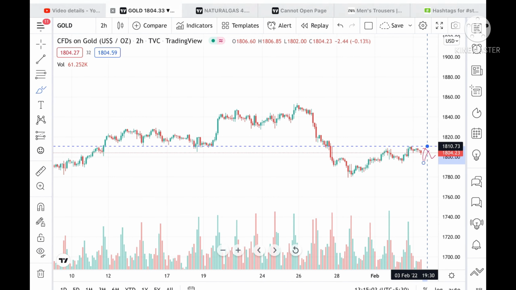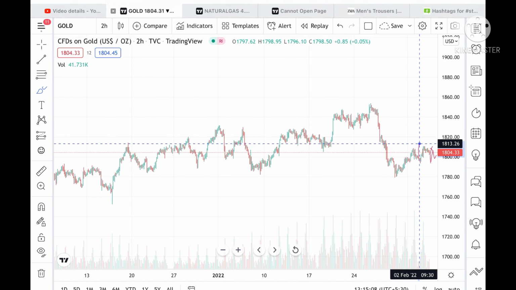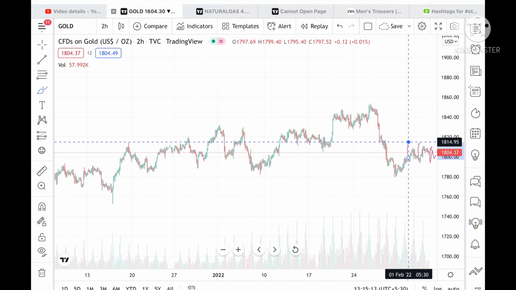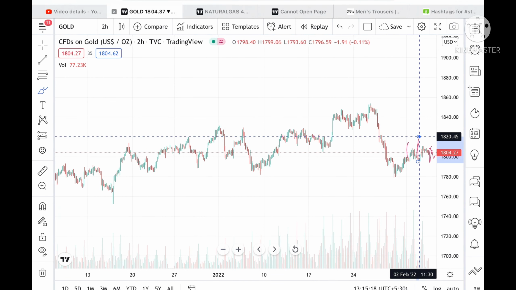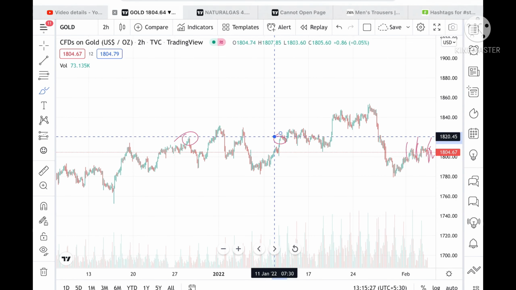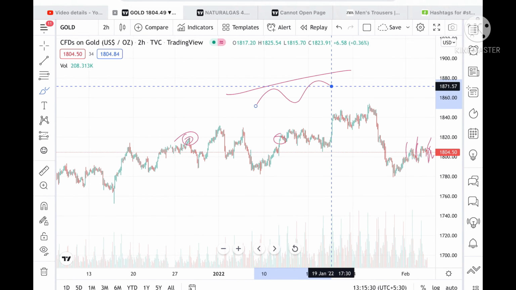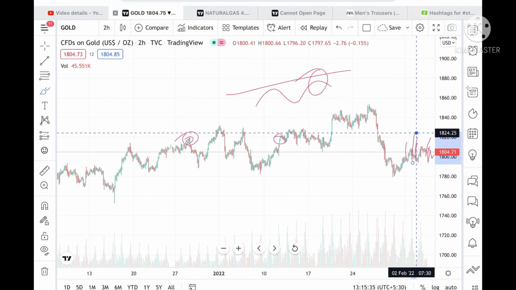Once this level crosses upside at 1810.73, and this level is already tested here, the chances of going towards 1812.84 are high, and from there it can go to a level of 1814.95. If the price sustains above this level, we can see a level of 1820.45, and after that it can go to a level of 1828. If the price sustains above this level, then it can go further higher, because 1825 and 1825 already got tested here.